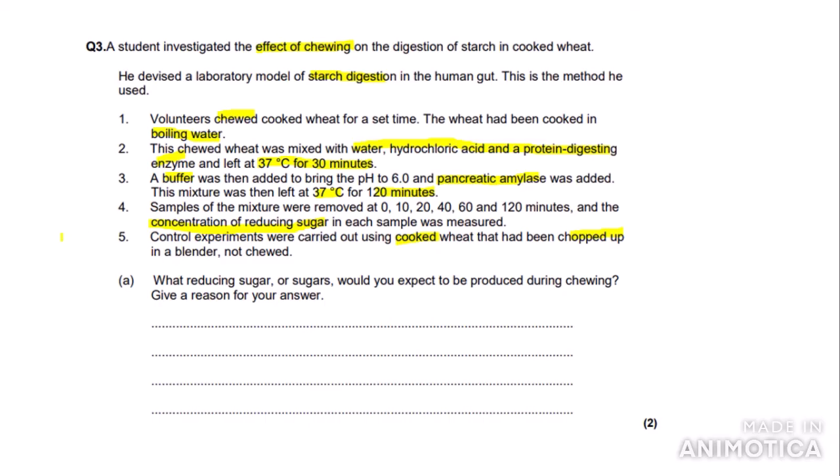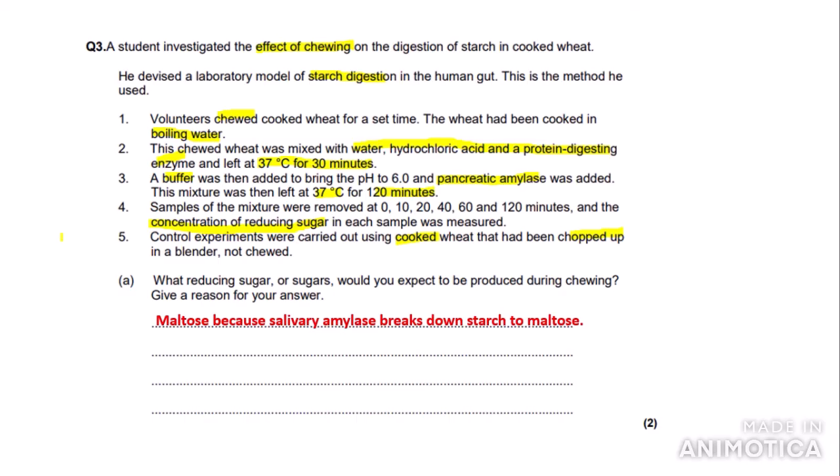Let's look at the first part of the question. What reducing sugar or sugars would you expect to be produced during chewing? Give a reason for your answer. So as the question says, pancreatic amylase is used, we can put maltose because,